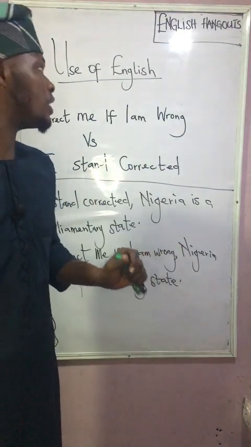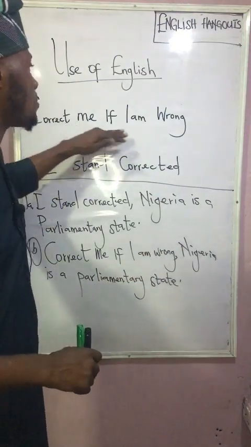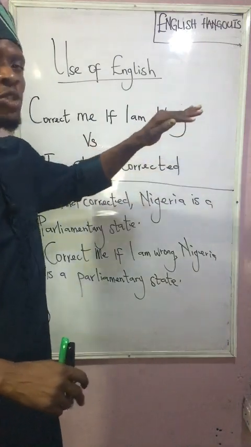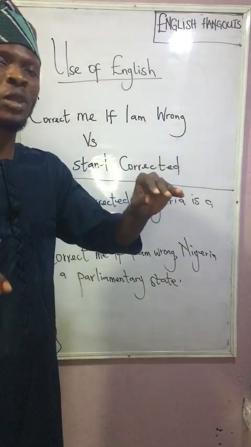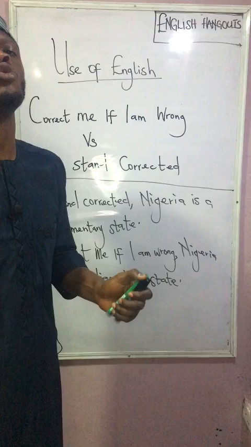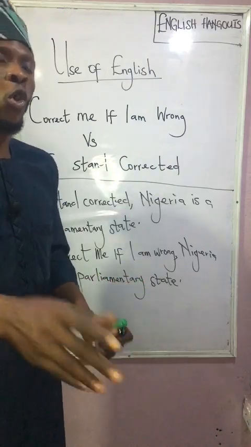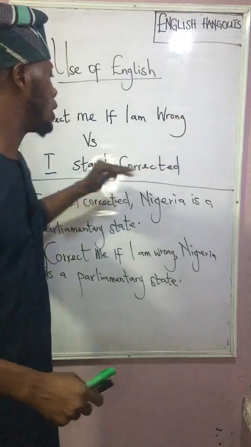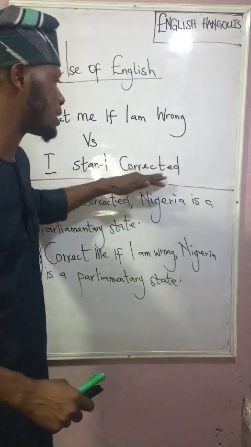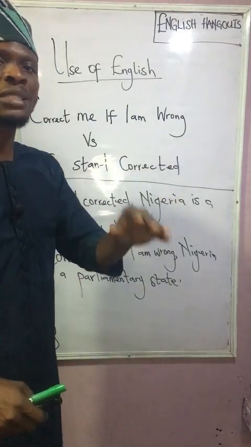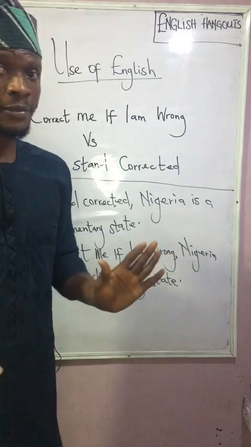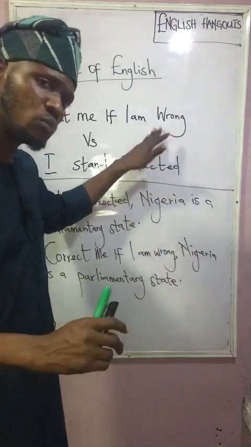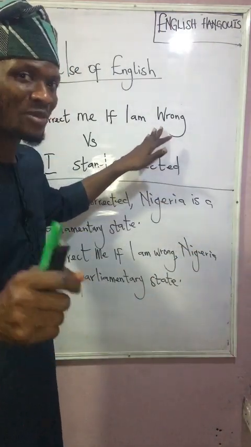Is what? Totally wrong. Therefore, "correct me if I am wrong" is used in a situation whereby what you're talking about, you are not entirely sure whether it is true or not. That is when you use "correct me if I am wrong". You use "I stand corrected" when what you're talking about is entirely wrong. Do you get the difference between the two? Beautiful. I know you do.